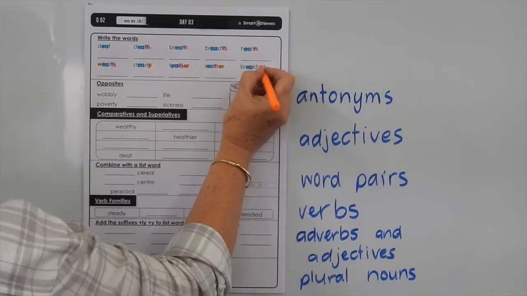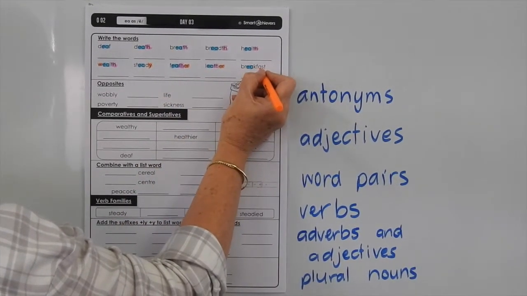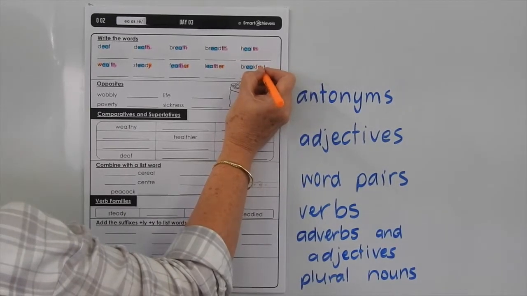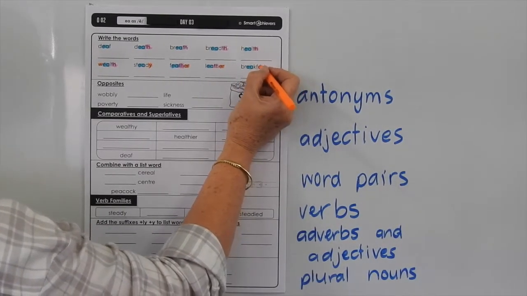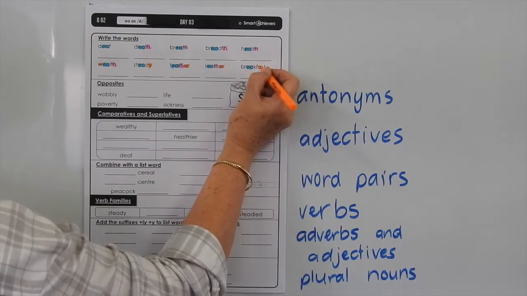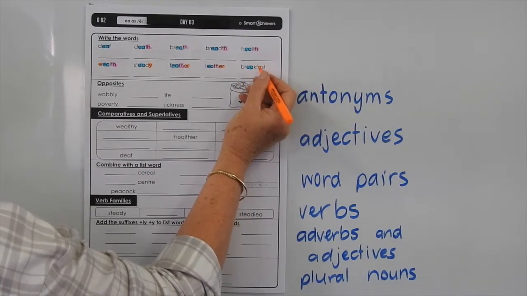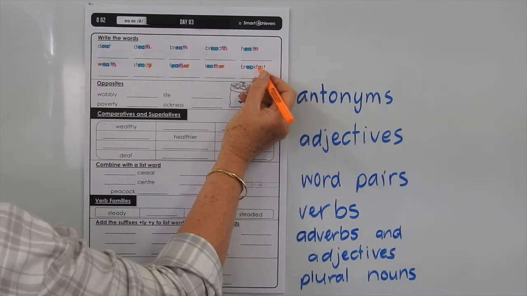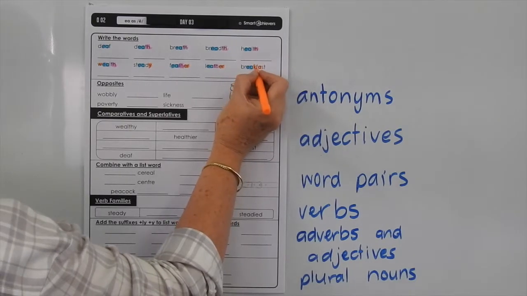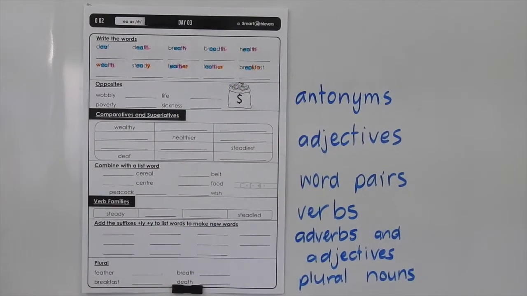And breakfast, you've got break the fast, is the meaning of that. So you've got that A there making the R sound, it's a broad sound R, but there is no R written in there. So just be aware of that. And you've just got the K there for the K sound.